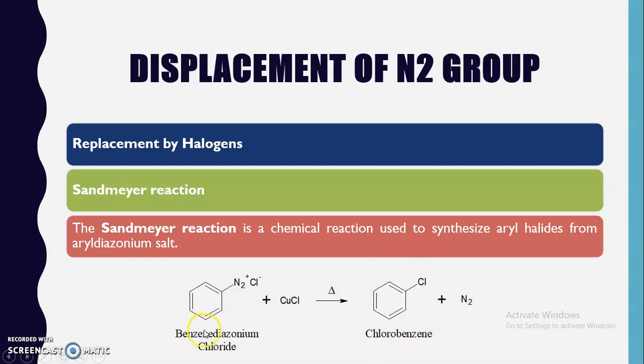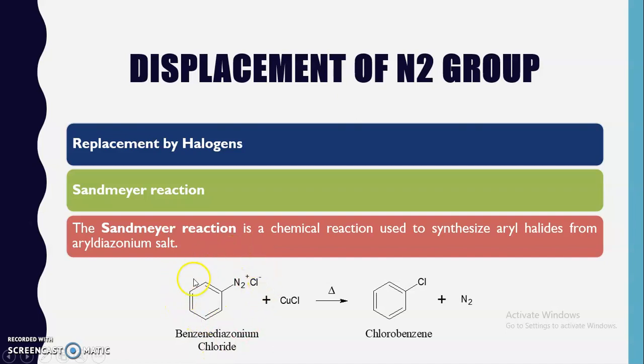Before that, we have to synthesize this arene diazonium salt. Here there is the presence of a benzene or phenyl group, that's why this is known as benzene diazonium chloride. How is it prepared? Aniline is reacted with sodium nitrite in the presence of HCl, so that nitrous acid is generated. This nitrous acid attacks the aniline, which leads to the formation of benzene diazonium chloride.